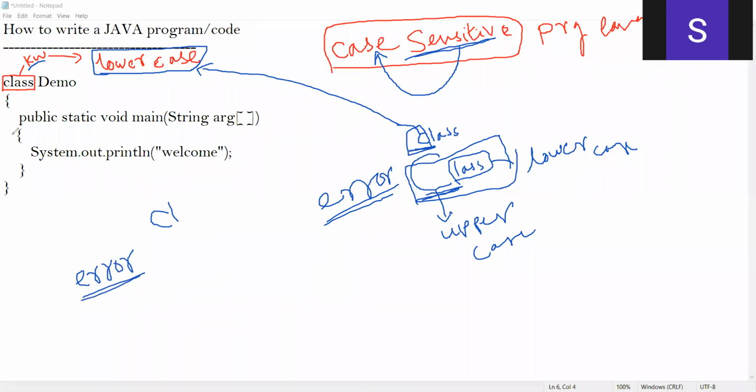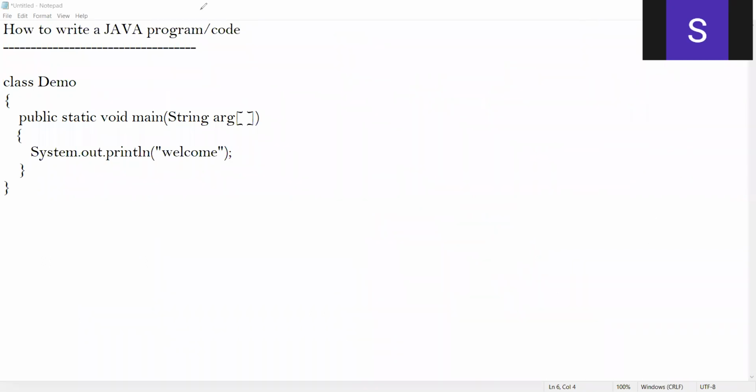Anything which is in lowercase must be written in lowercase, and anything in uppercase must be written in uppercase. This is the most important thing you should keep in your mind with respect to Java. Yeah, fine. So let me clear my drawings.